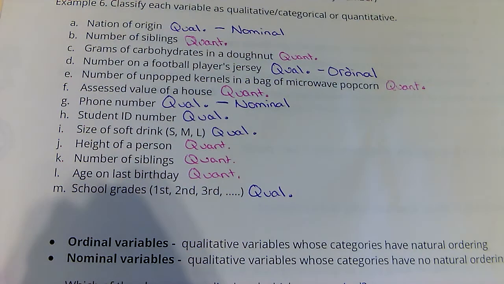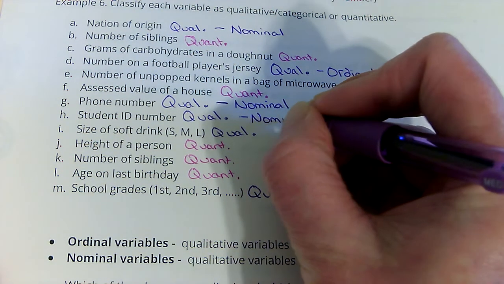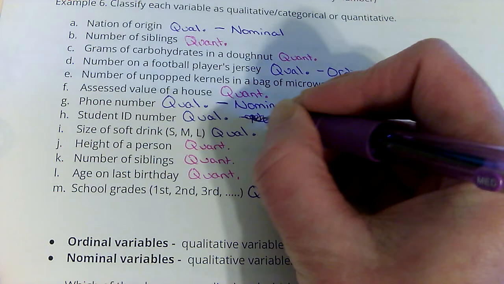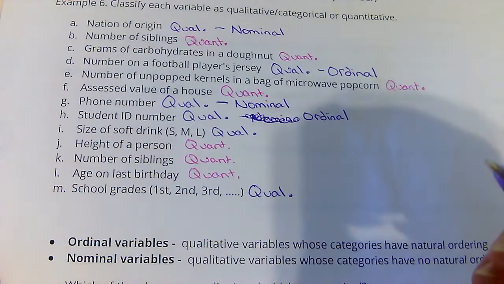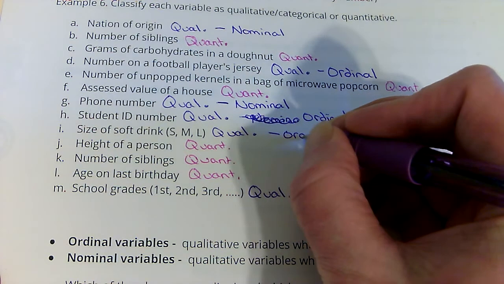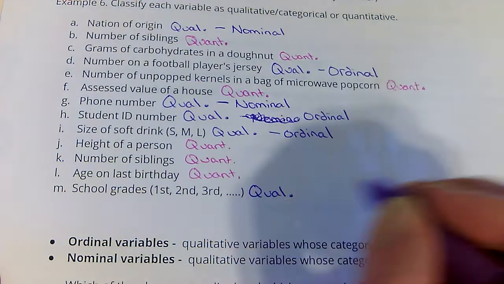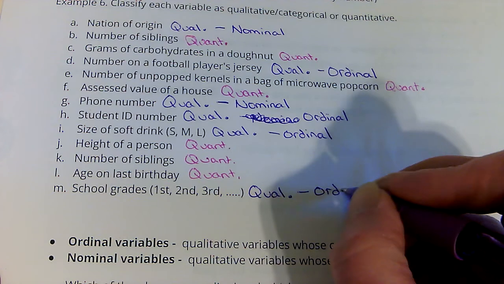Is there an order to your student ID number? There kind of is a natural order. It does have an order. That would be ordinal. Size of a soft drink. Could we put those in order? Yes. School grade. Is there a natural order to it? Definitely there.